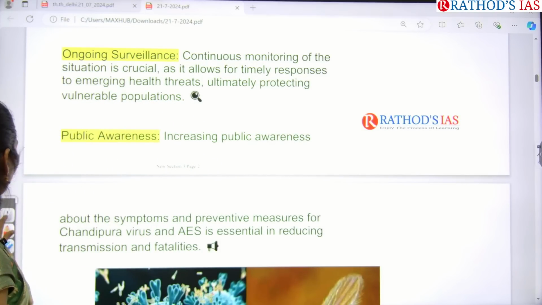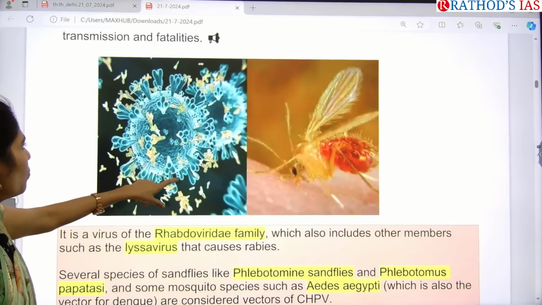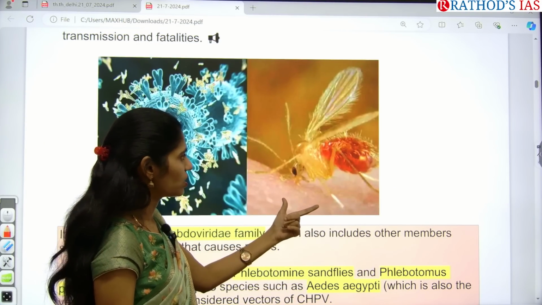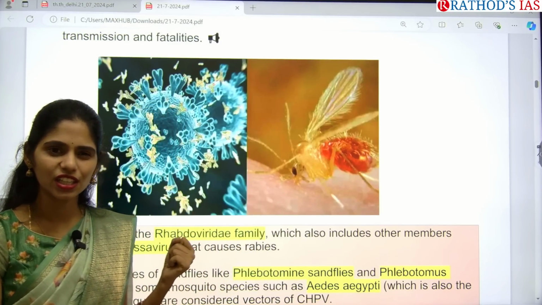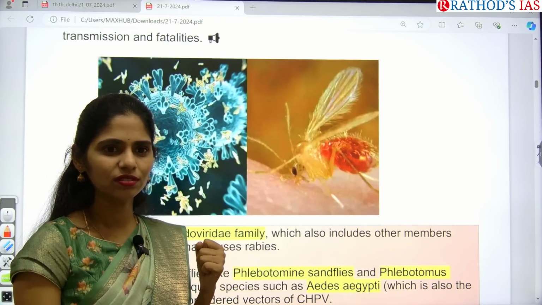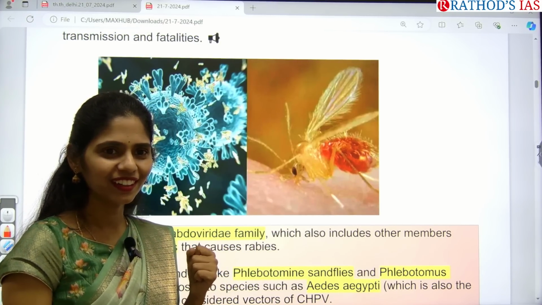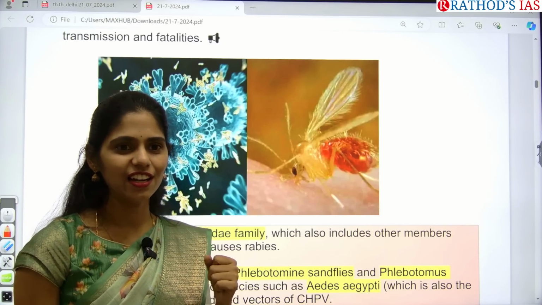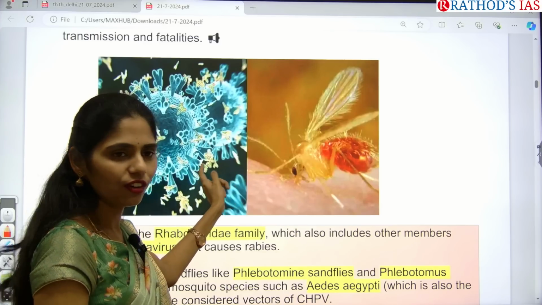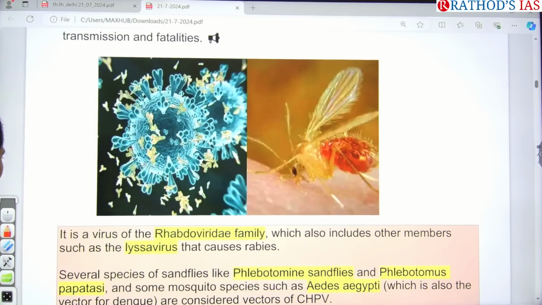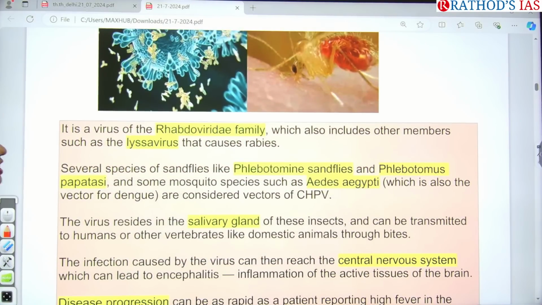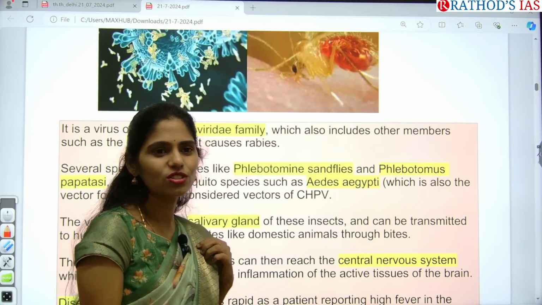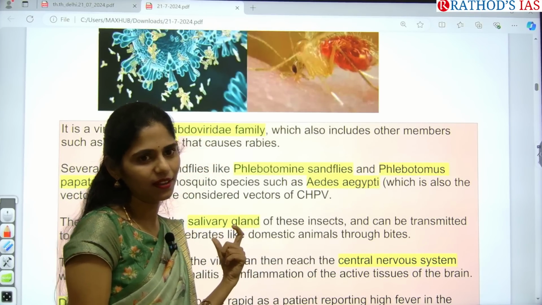So all these things are important, and here you can see this is that virus, the Chandipura virus. And can you see this insect? Can you guess what this insect is? Is this a mosquito? Really? It is not a mosquito, it is a sandfly. It is caused by the bite of a sandfly. You may get a question asking whether the causative agent of this Chandipura virus is a mosquito; that is wrong. It is caused by only the sandfly.